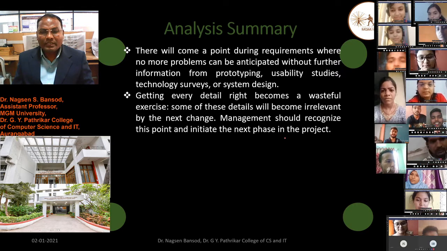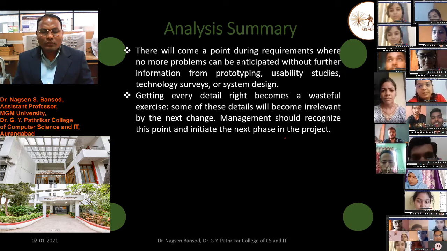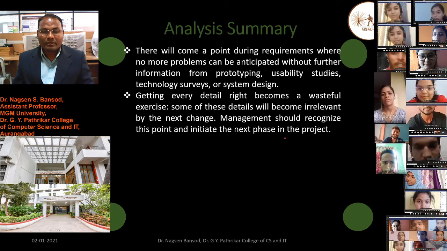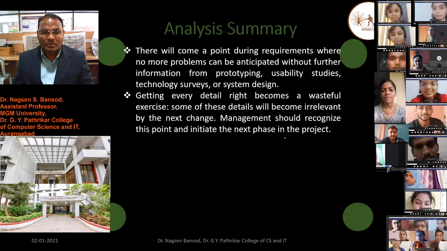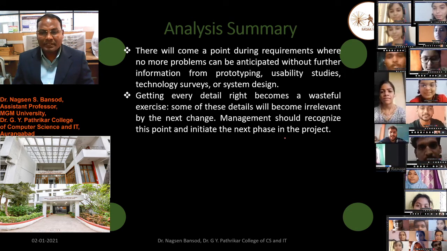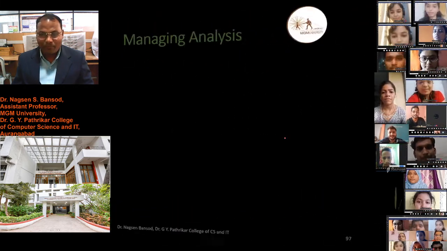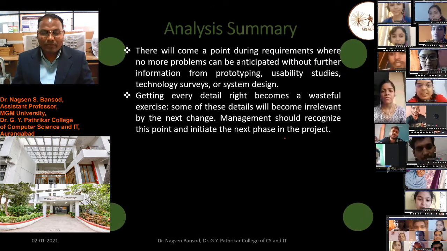Getting every detail right becomes a wasteful exercise. Some of these details will become irrelevant by the next change. The management should recognize these points and initiate the next phase in the project. So this is the summary of analysis.